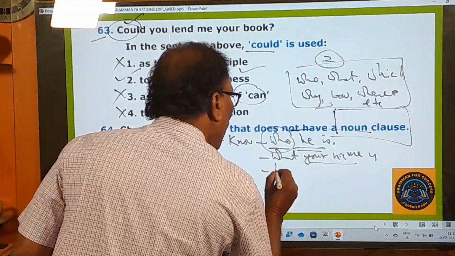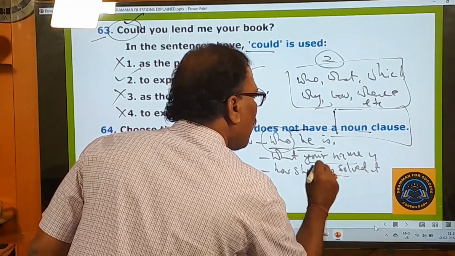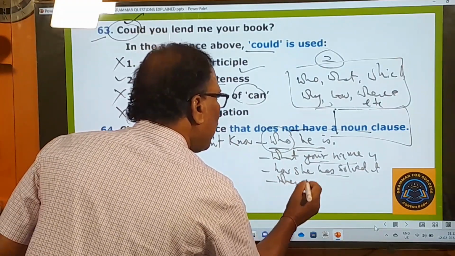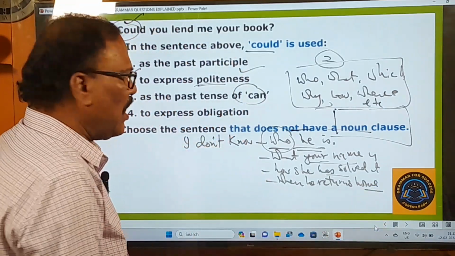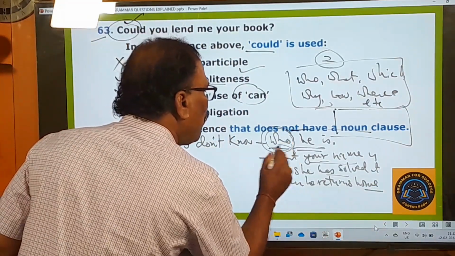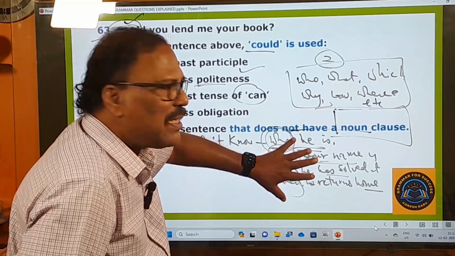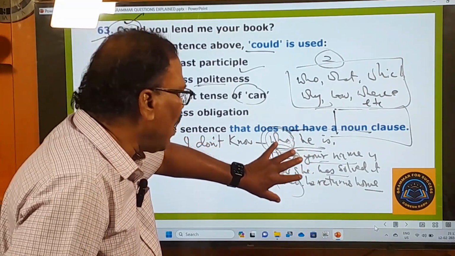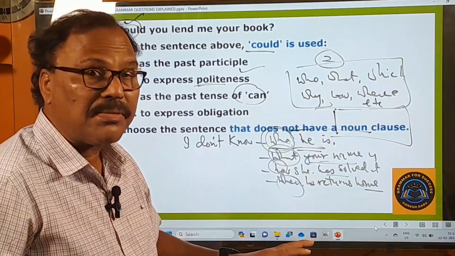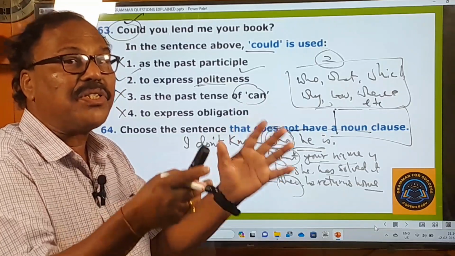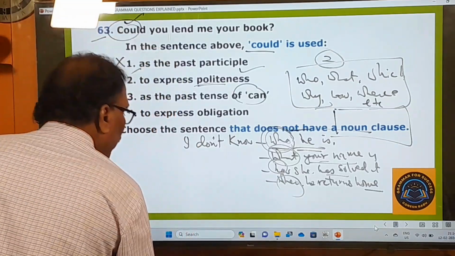I don't know how she has solved it. So it's a noun clause. I don't know when he returns home. See, I can give so many examples like this. The sentences beginning with who, what, how, when. There are so many examples with all these things. So these are all noun clauses. And here the question is, choose the sentence that does not have a noun clause. That means the sentence in which there is no noun clause. That means a plain sentence, right? Let us see the options given.